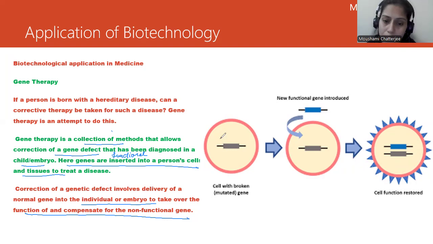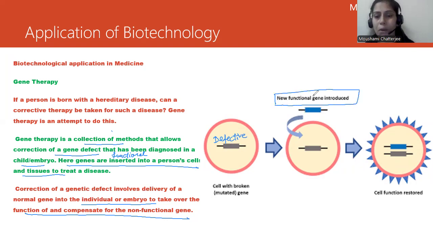So this was the problem, and this is actually a defective or problematic gene. What we have done is we have to replace this. So a new functional gene was introduced externally. We found a functional gene, introduced it into the cell, and finally the cell function was restored and the cell was able to perform a normal function.